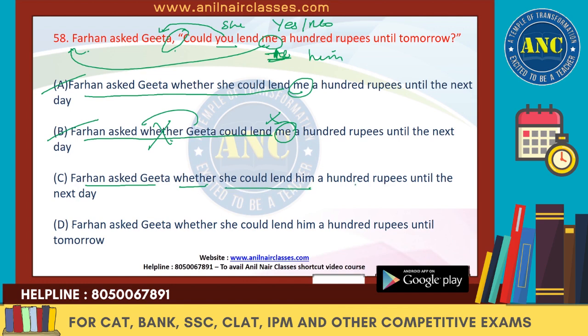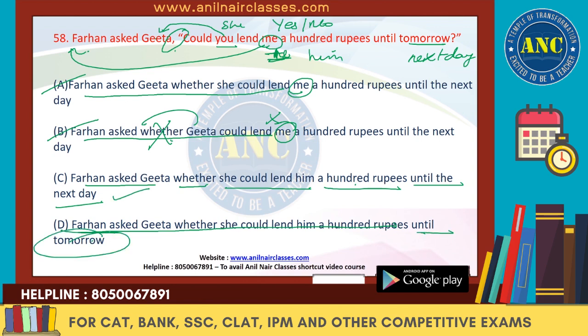Let's keep it on a hold. Farhan asked Geeta whether she could lend him 100 rupees until tomorrow. So now "tomorrow" will change to "the next day". So we'll see "until the next day". Let's keep it on a hold. That's correct. "Until tomorrow", we don't need "tomorrow". This should change to "next day". So D is also wrong and the right answer is C.